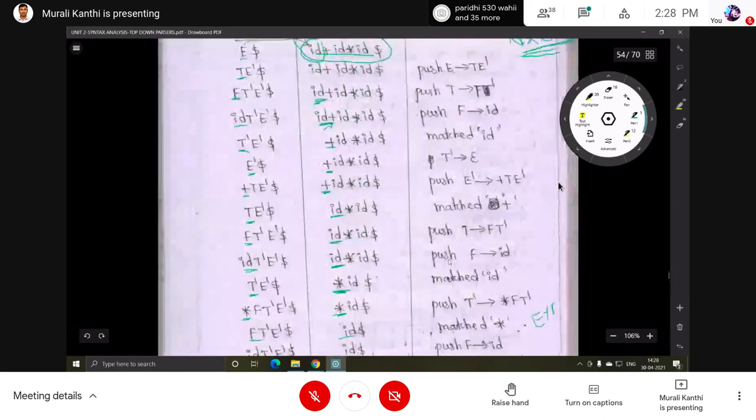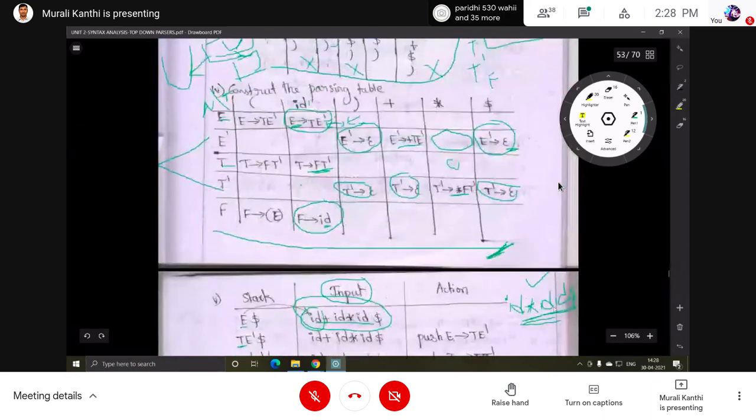Now this predictive parser is going to say, if any input string of this kind is given, definitely this is not accepted. Some mistake is there, some syntax error is there in that. It will show the type of error.